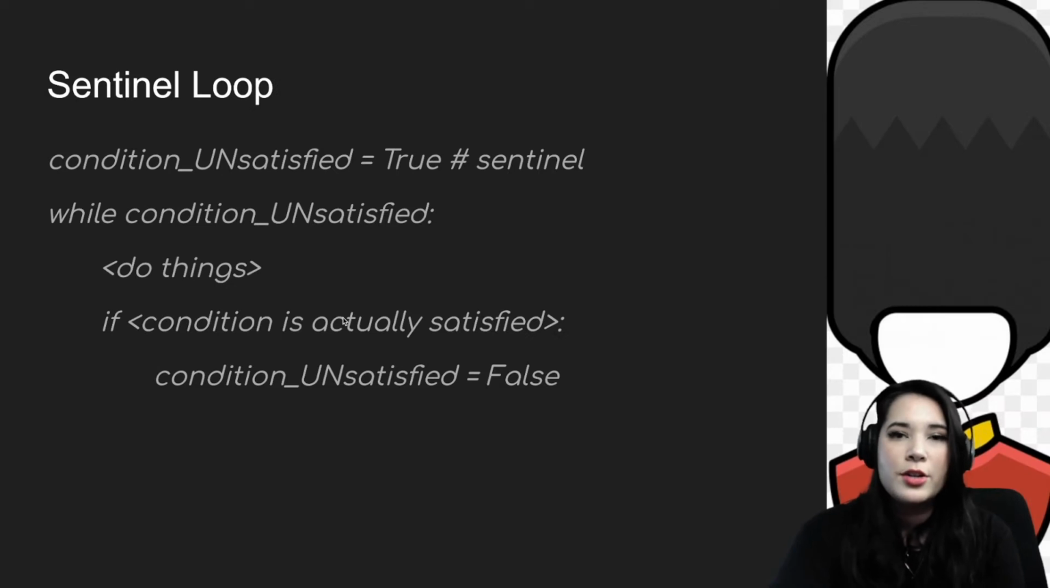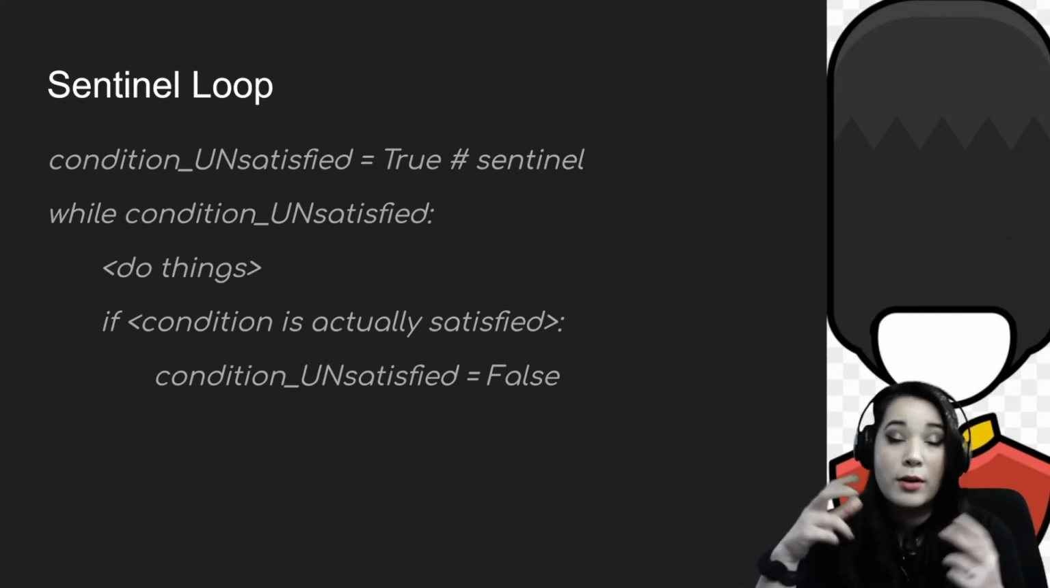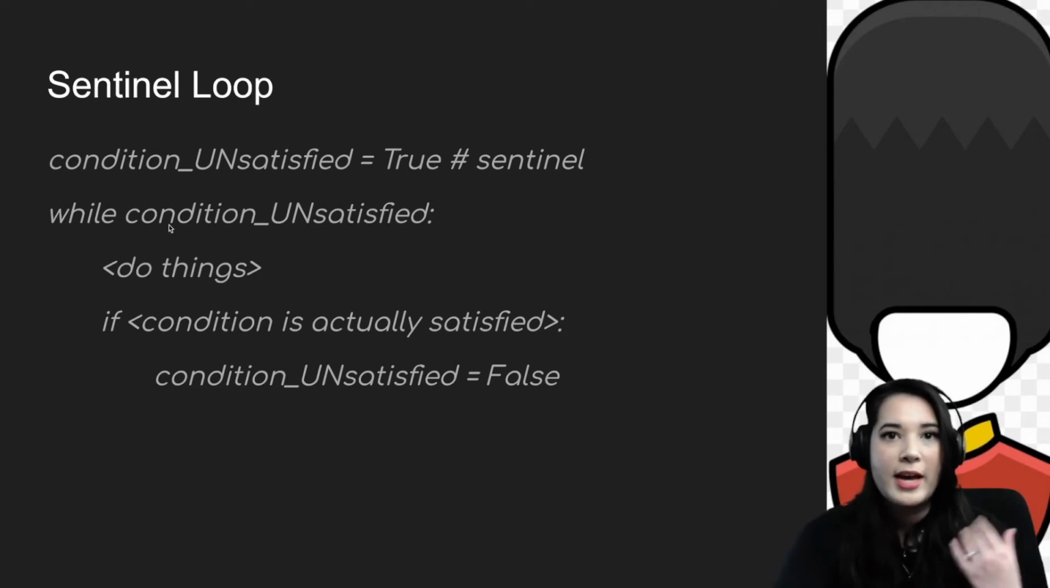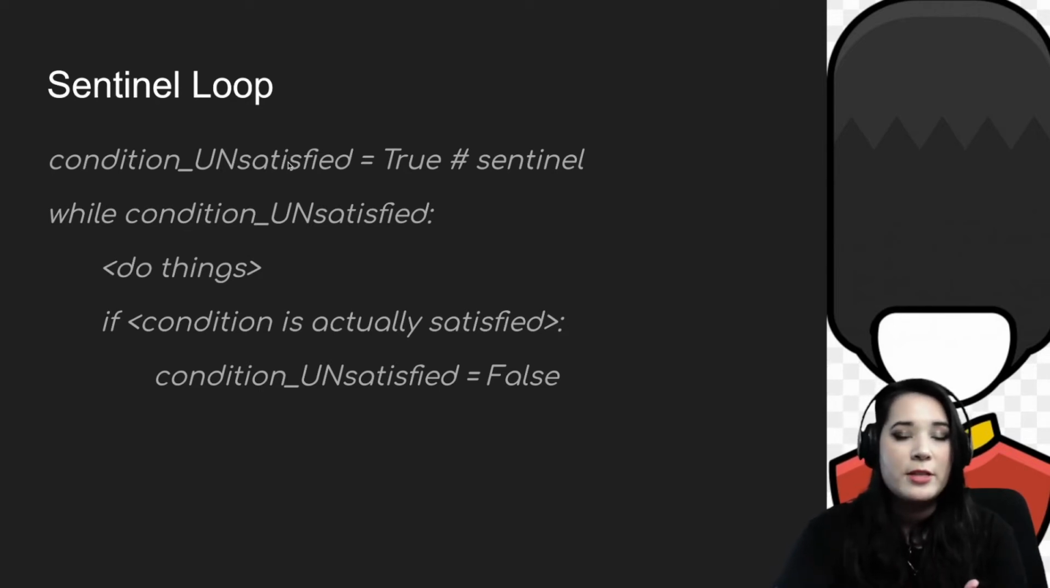All right, let's learn a little bit about a Sentinel loop. A Sentinel loop is basically a way to use a while loop where you have a certain variable here called condition unsatisfied that you set equal to true or false. This variable serves as a sentinel or a guard for your loop that tells it when it can stop. Instead of having some kind of Boolean operator in the while loop like x is less than 10, we instead just have this variable that is set equal to true in the beginning and then is changed within the while loop.